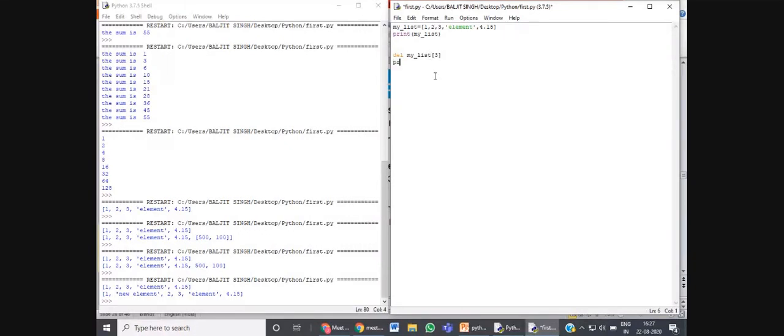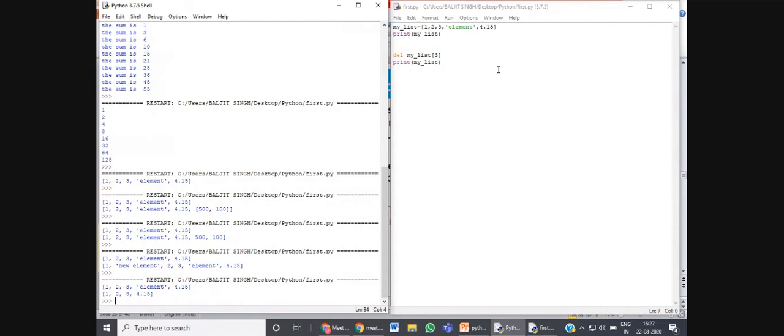And when you print the list, only then you will come to know which values are retained and which values are deleted. So let's quickly run this program again. See, the first 4 values are retained and the rest of the values are removed from the list.